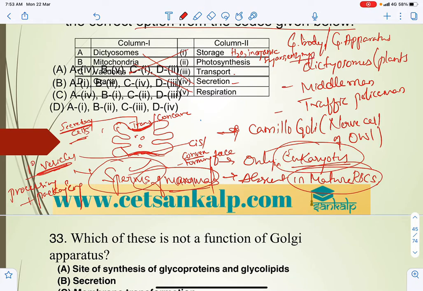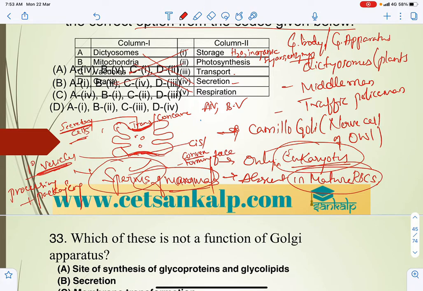And grana, which is a structure in the chloroplast, play a major role in photosynthesis.